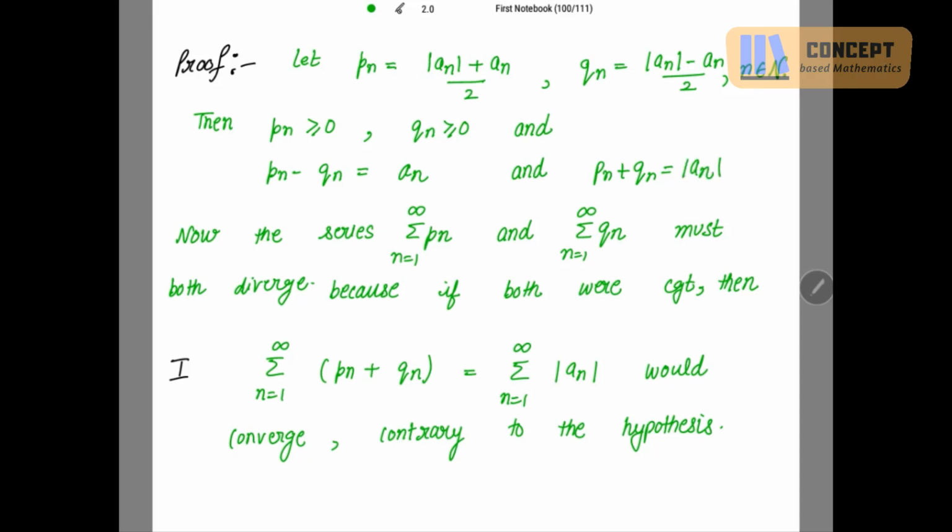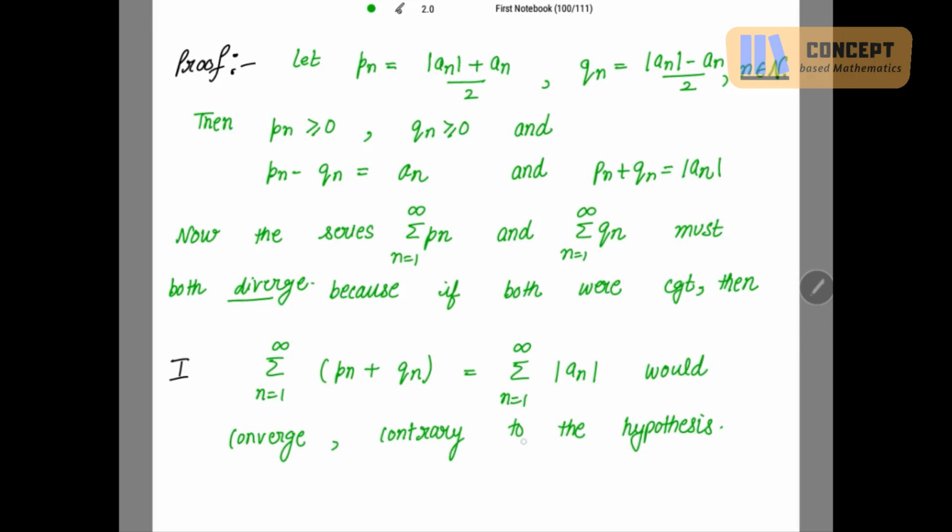Fine. Now what about the series summation pn and summation qn? Do they diverge or converge? They must diverge, because if both were convergent, let's check what will happen. Suppose the sum pn plus qn comes out to be mod an. And suppose pn and qn both are convergent, that means their sum is also convergent. Sum convergent means mod an is convergent.